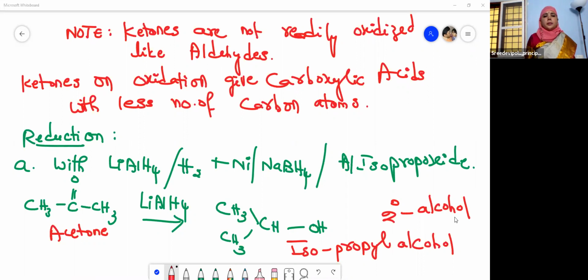So when ketones are reduced with lithium aluminum hydride or nickel in the presence of sodium borohydride or aluminum isopropoxide, what do they give? They give secondary alcohols. What alcohols? Secondary alcohols. Okay? So I hope you have understood this.